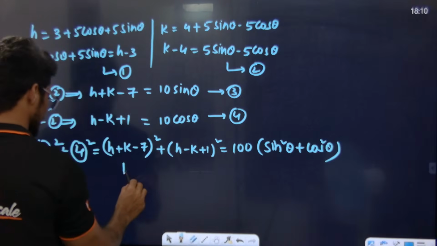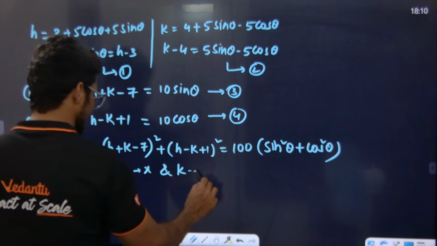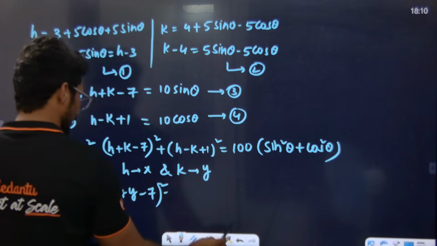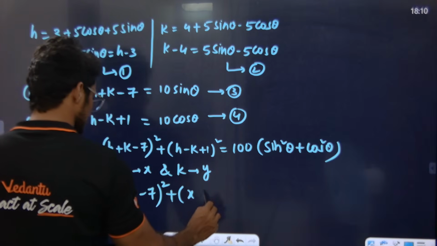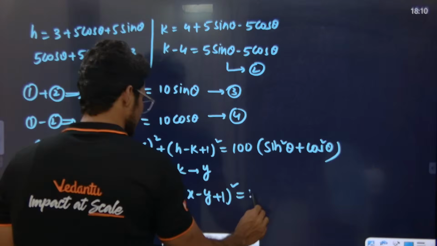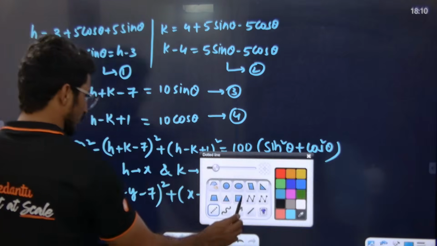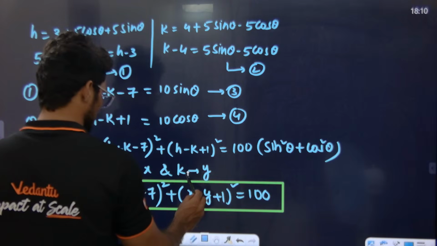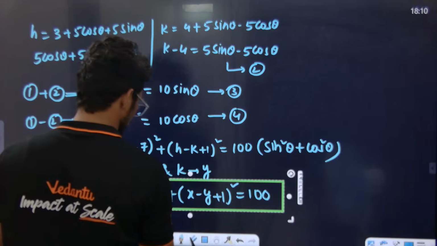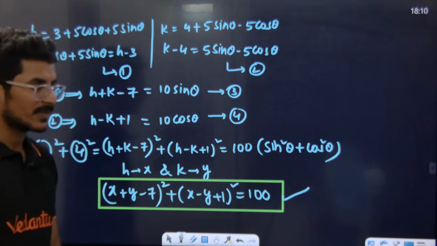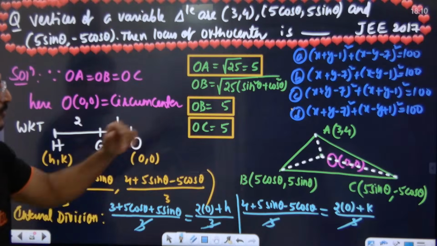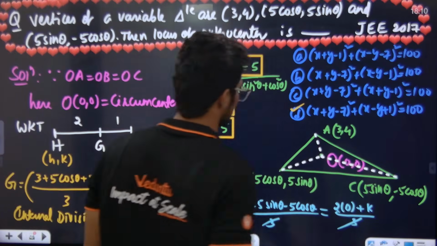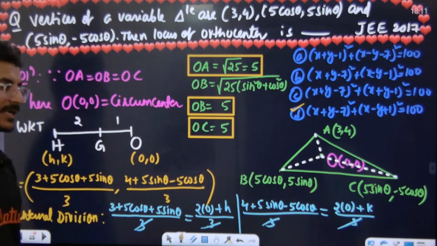Replace h with x and k with y. x plus y minus 7 whole square plus x minus y plus 1 whole square is equal to 100 into 1, which is 100. Puridara? This is the answer. Tell me, which option is correct? I think D is the right answer.